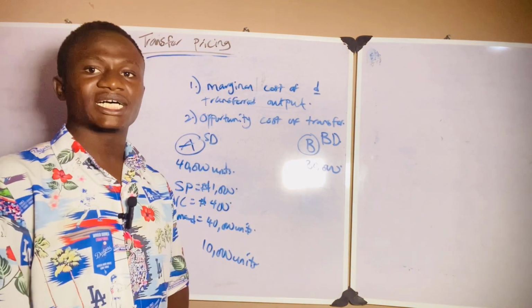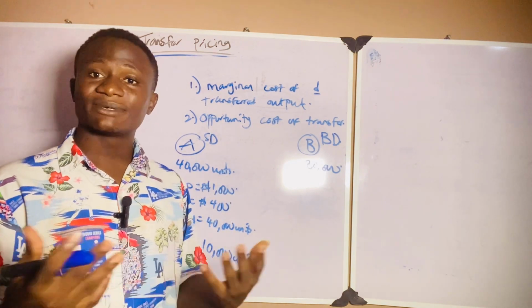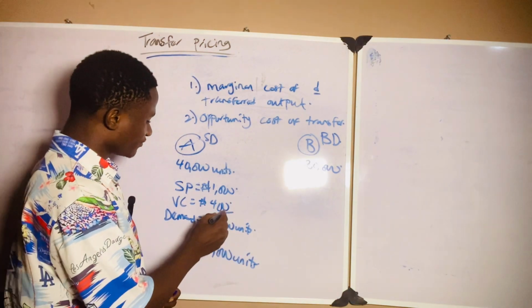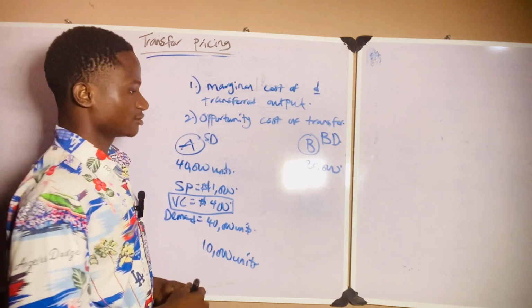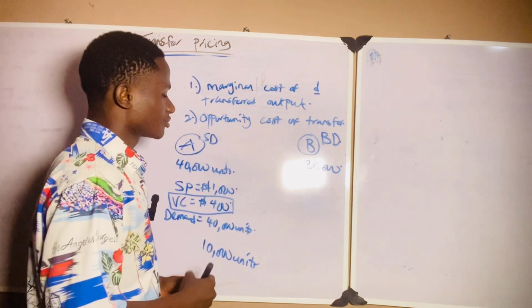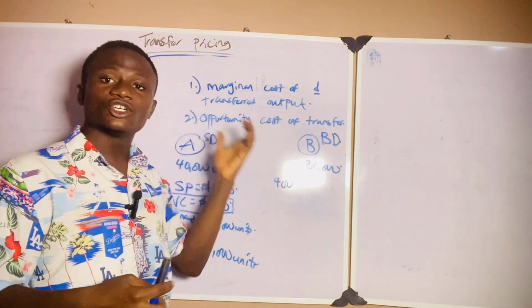Now, the first question you will ask yourself is, what is the marginal cost of this transfer? The marginal cost is the variable cost. So what is the variable cost? It is 400. That is the relevant cost, and we need to reckon with that. So the marginal cost, the variable cost at which you will transfer to B, is 400.